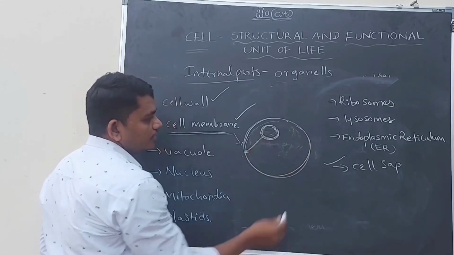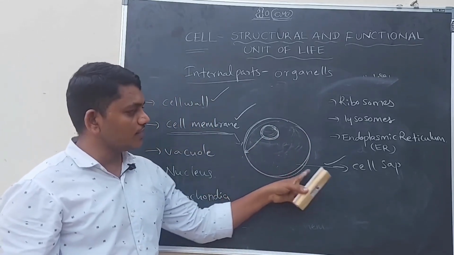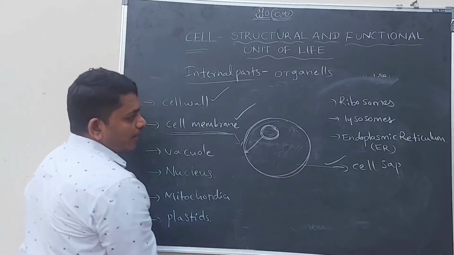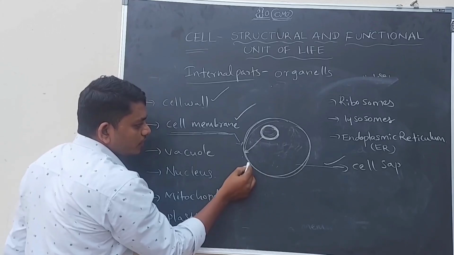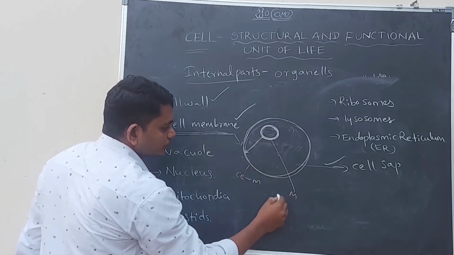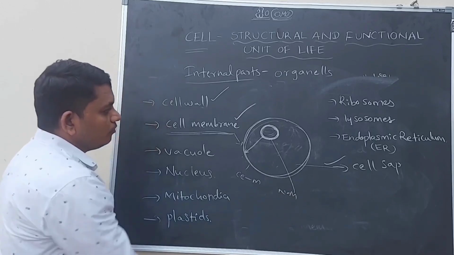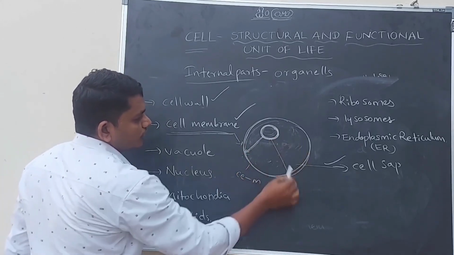This portion is called cell sap. It occupies the region from the nuclear membrane to the cell membrane. This is the cell membrane, this is the nuclear membrane. From the nuclear membrane to the cell membrane, the fluid-filled portion is called cell sap.